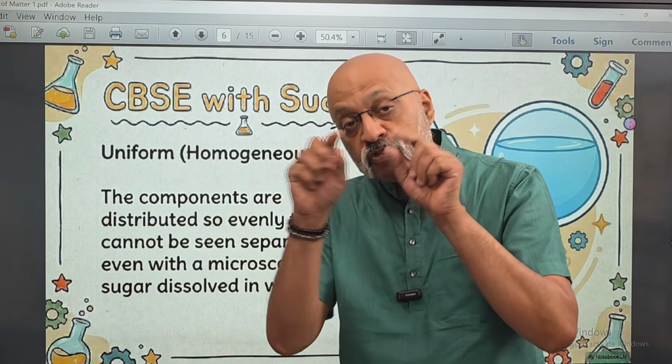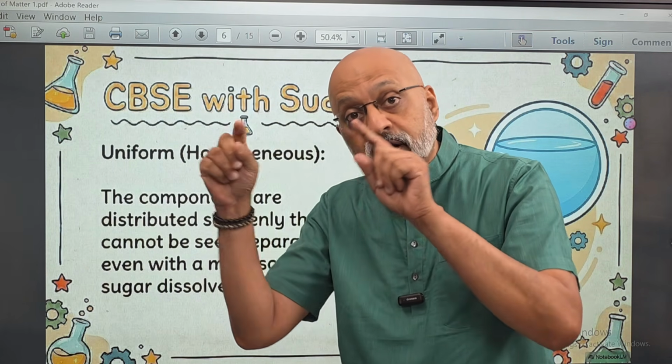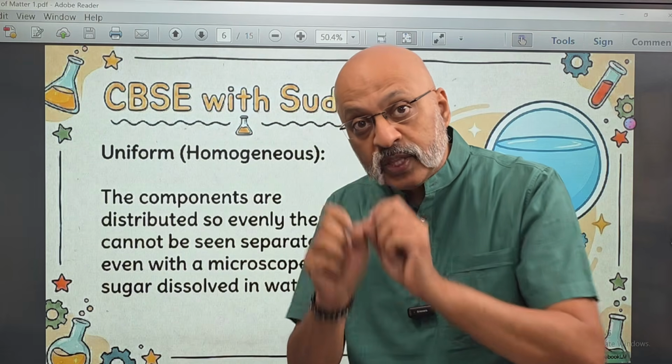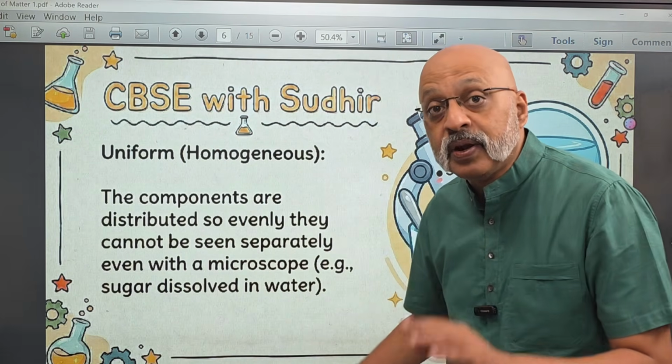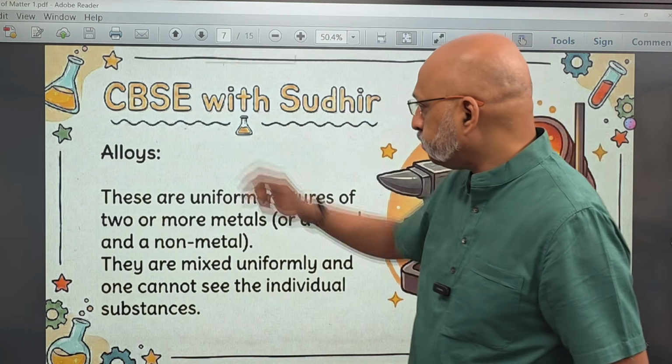That is, all those things which would have come in the spaces, the interparticulate areas between the water atoms. So you will not be able to see that when the sugar is completely dissolved in water.